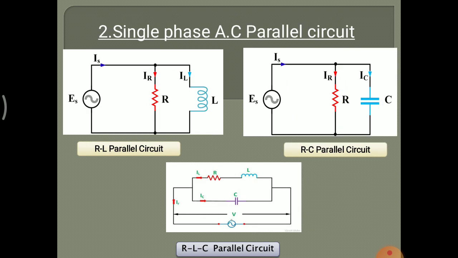Single phase AC parallel circuit. In this circuit, first is the RL parallel circuit, where a resistor and an inductor are connected in parallel. In the RC parallel circuit, shown in the second image, a resistor and a capacitor are connected in parallel to each other. In the third image, the resistor and inductor are connected one after the other in series, and the capacitor is connected in parallel with them. That is the RLC parallel circuit.